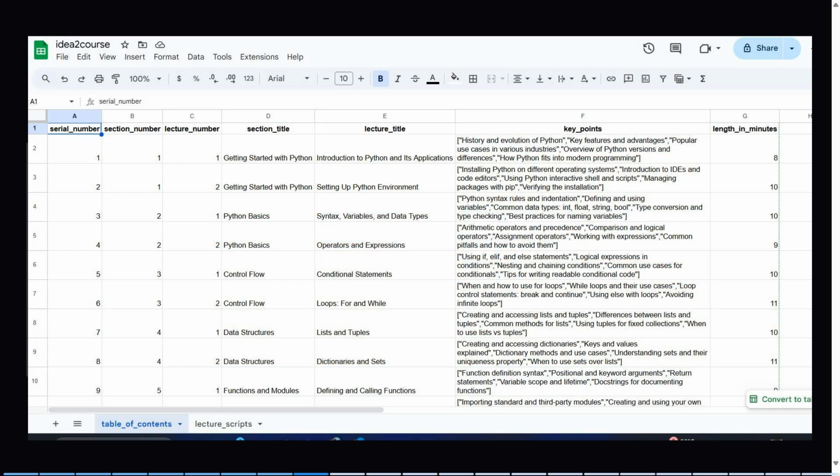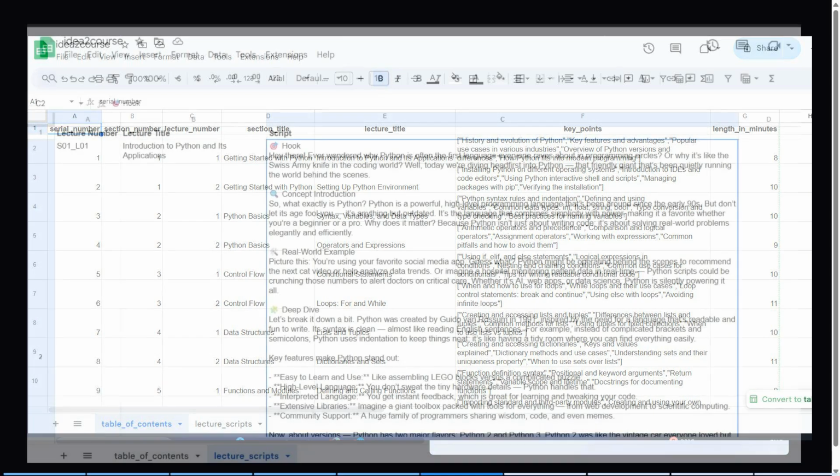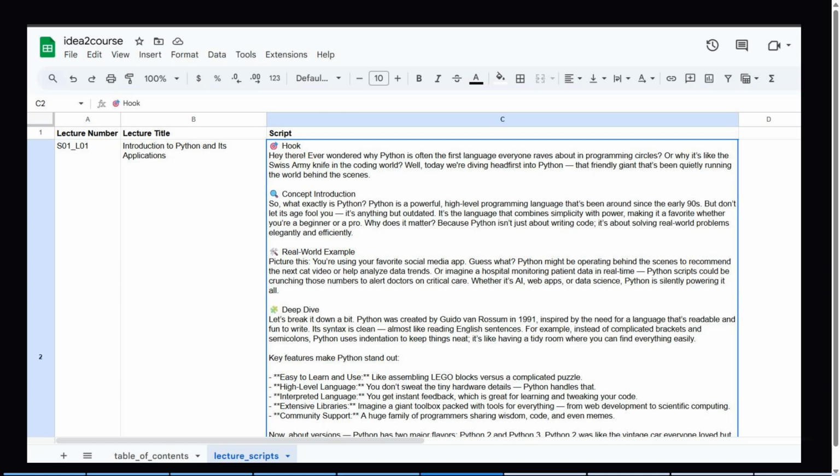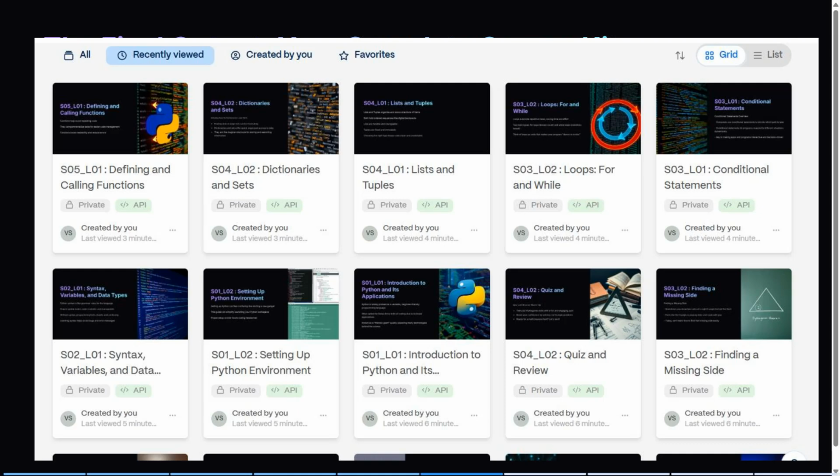And this way, within minutes, that small idea you shared has transformed into a complete course kit with structured table of contents, engaging lecture scripts, professional slides, and beautiful graphics. Something that normally takes weeks or even months is suddenly ready for you in no time.